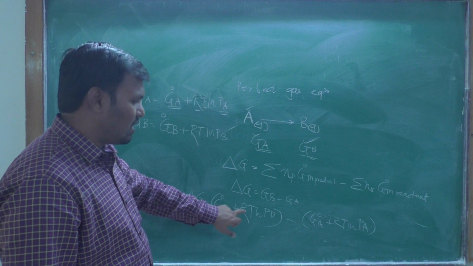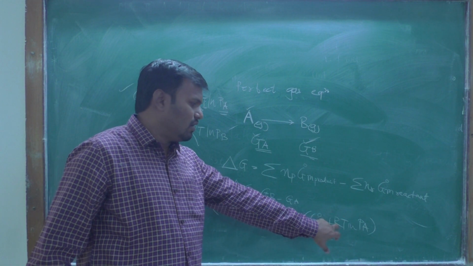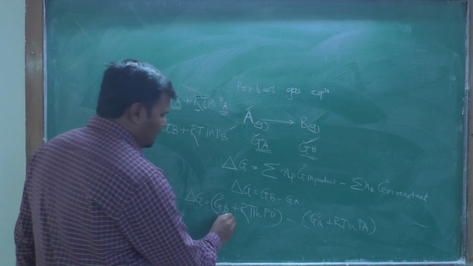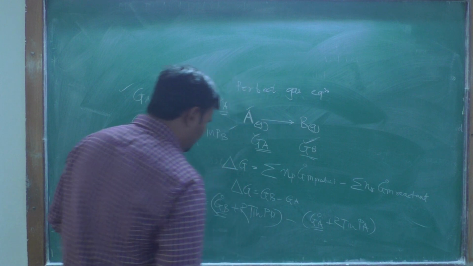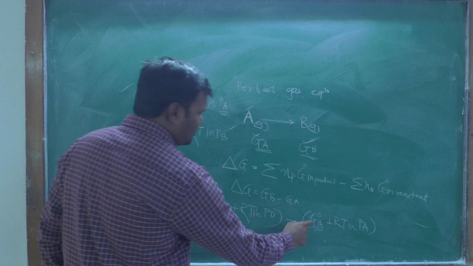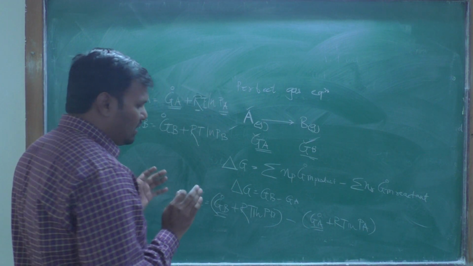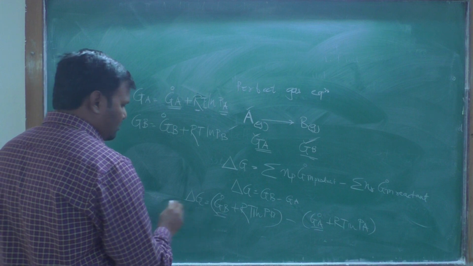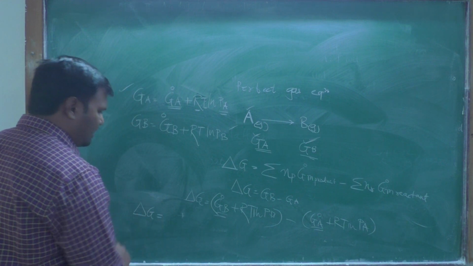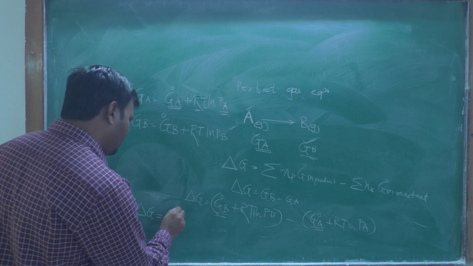The same quantities we will take near to each other: G naught B and G naught A, that is the Gibbs free energy for product and reactant.